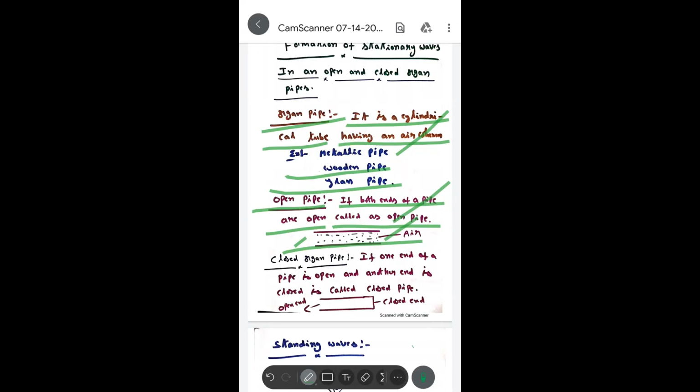Because it is physics, we don't look at sentence formation and so on. We just want to see whether you mentioned the keywords or not. Next, closed organ pipe. Closed usually means everything is closed, all sides are closed.